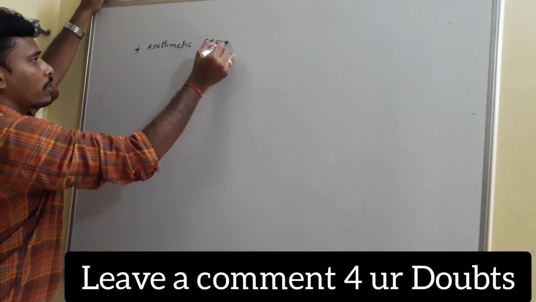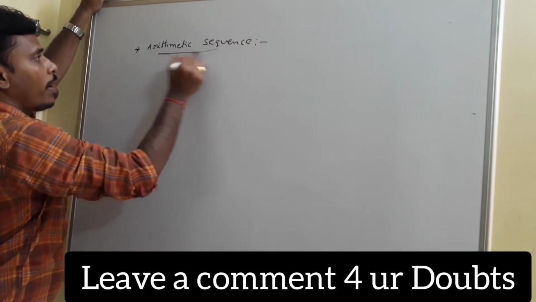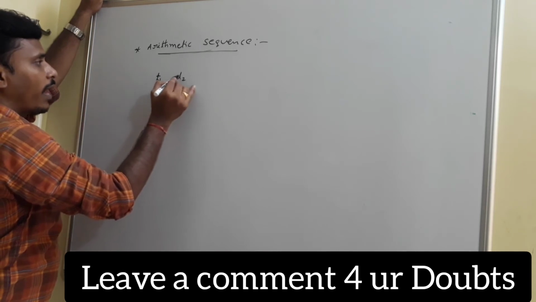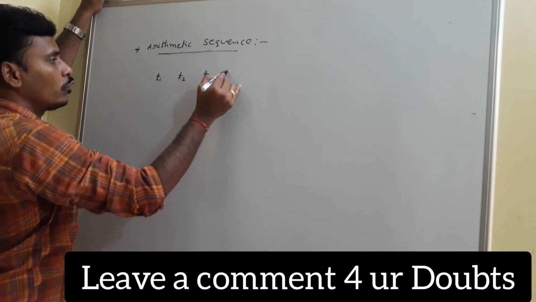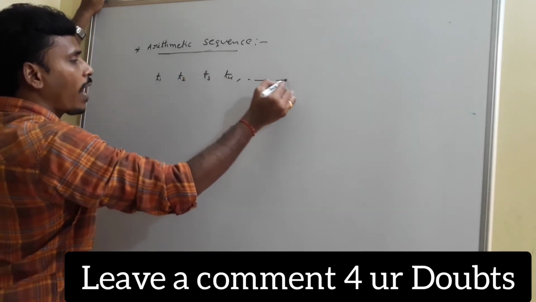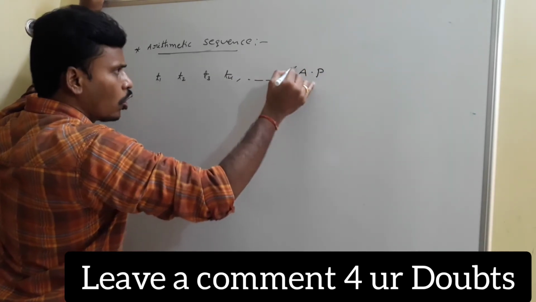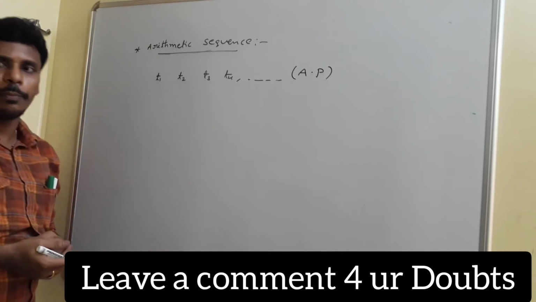Arithmetic sequences. For an arithmetic sequence, if we have a few terms in the sequence like T1, T2, T3, T4, and this is an arithmetic sequence or arithmetic progression, you may call it AP.